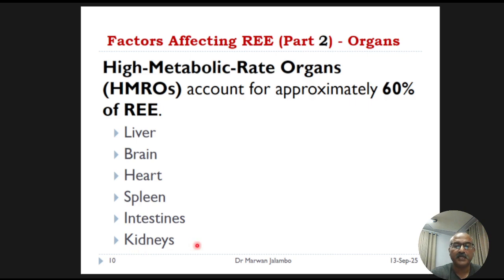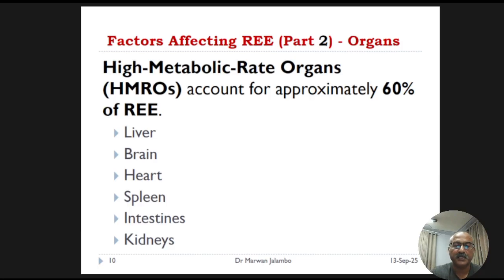As you can see from this figure, although these organs make up a small fraction of our total body weight, they are responsible for approximately 60% of our resting energy expenditure.